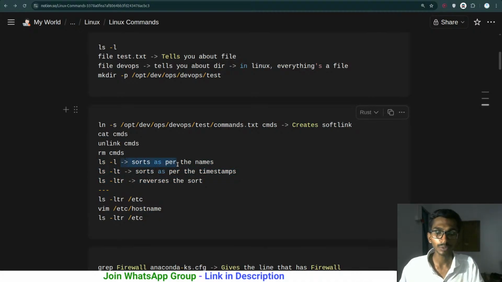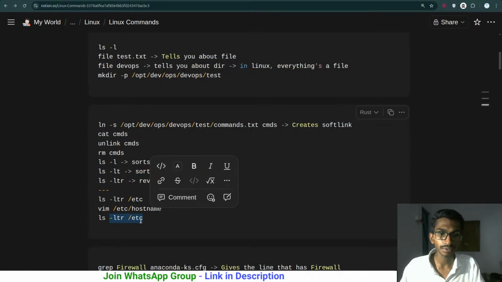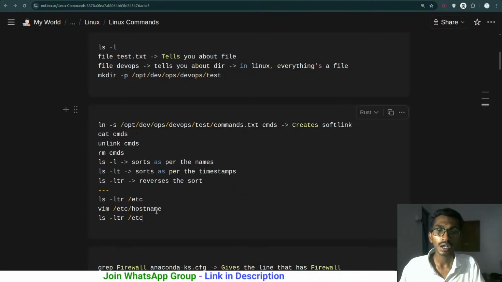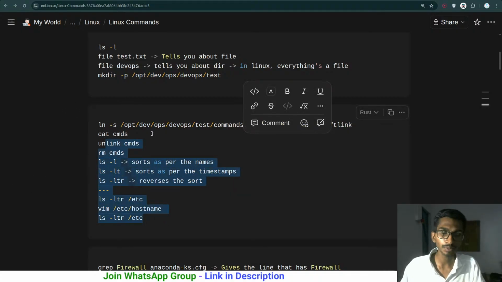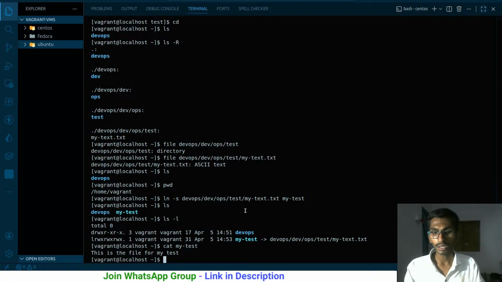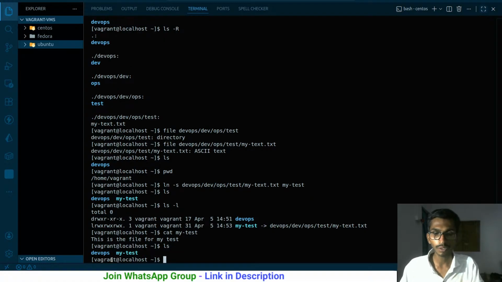ls sorts as per the name. Okay, ls -l gives more information as well. ls -lt sorts as per the time. ls -ltr is simply the reverse sorting. And then ls -ltr, you can know more about etc, vim /etc/hostname. We have gone through this. ls -ltr and etc, ultimately these are just the commands for formatting this stuff and all. Pretty simple. One thing that I would like to talk about over here: ls, we have our link over here that got created.